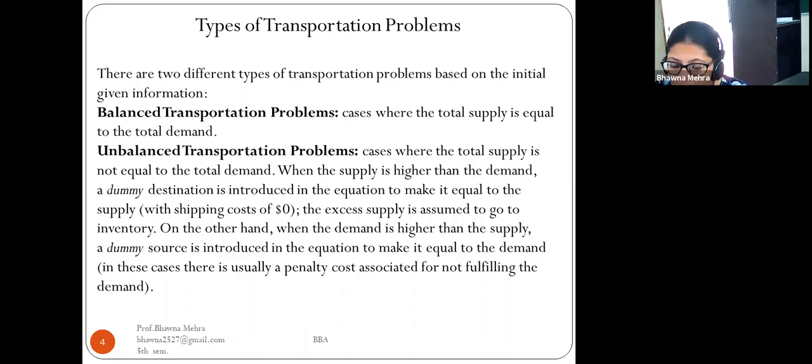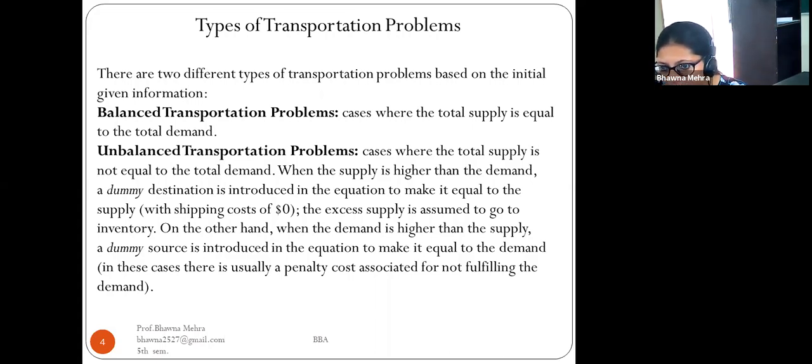In the case of an unbalanced transportation problem, the total supply is not equal to the total demand. For example, the supply is equal to 200 and the demand is 150, not equal to 200. In this case it is known as an unbalanced transportation problem. And in a balanced transportation problem, the supply is equal to 200 and the demand is also equal to 200. So this is known as the balanced and the unbalanced transportation problem.